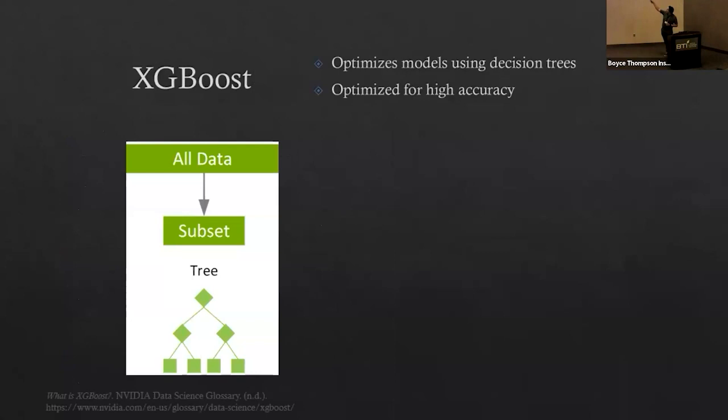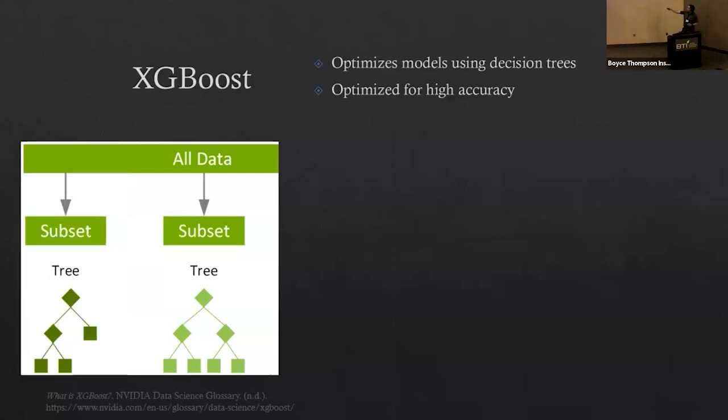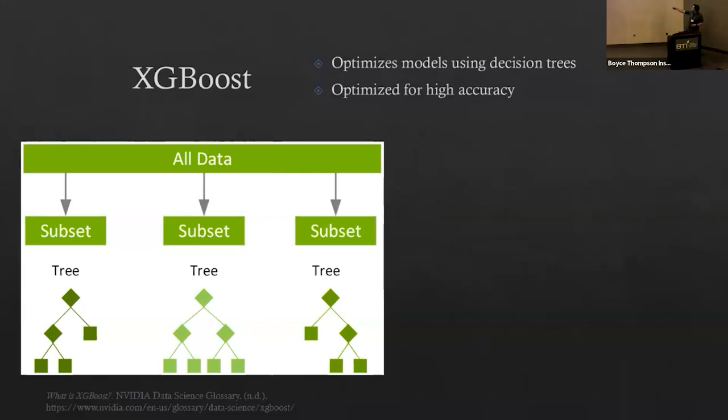A decision tree is where you take all of your data, put it into a subset, and put it into a tree. And this tree shows you all your possible options, every feature laid out. But a tree is very easy for taking apart data and putting it into different configurations. So for example, if we want to have fewer features on the right side of our tree, we can take those away, see what our accuracy does, see if it lowers, see what changes happen. And then we can do the same for the other side, except we take fewer features on the left side of the tree. And these different configurations can affect our accuracy in major ways. And it's all about using every type of configuration we can find.